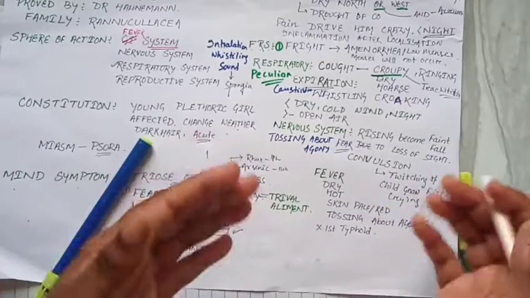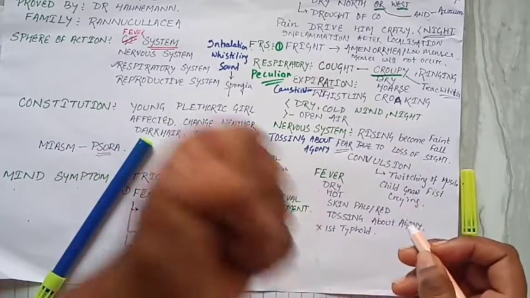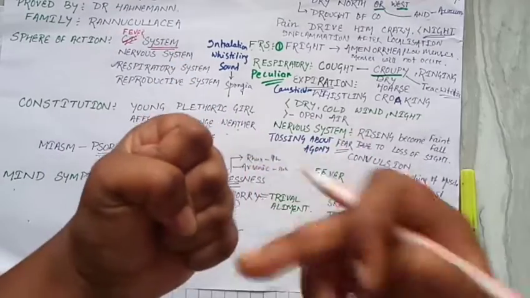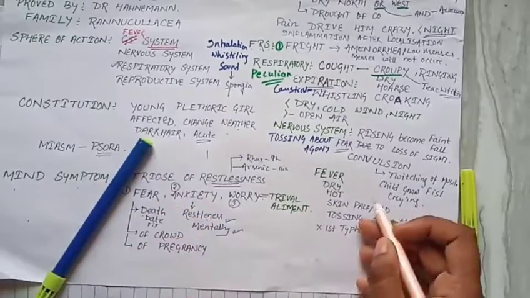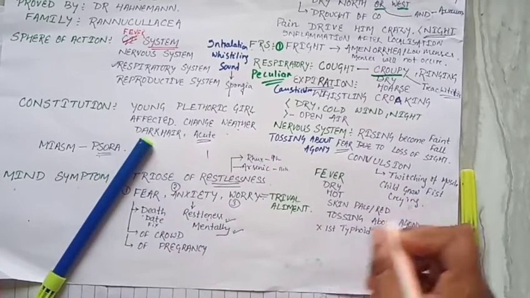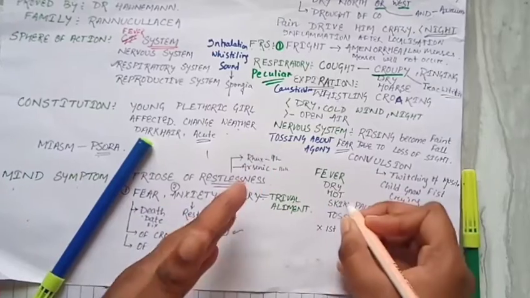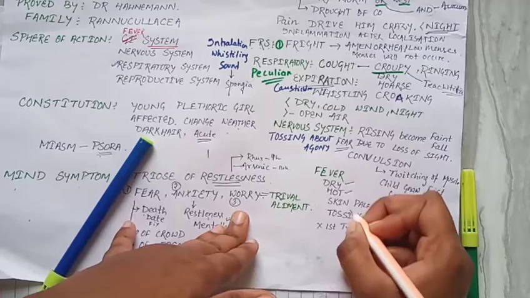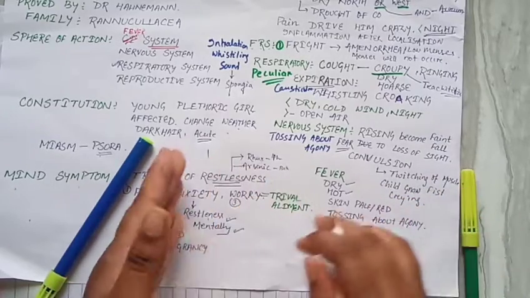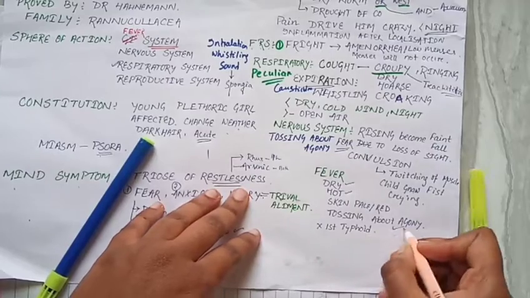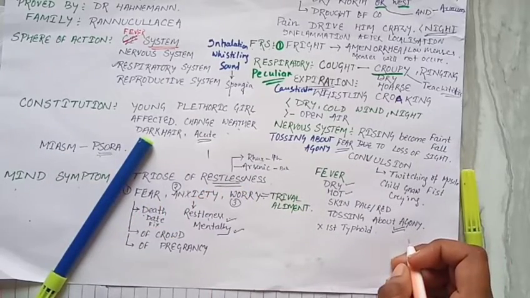In the child, if convulsion occurs, what happens? They clench their fists and bite them. Gouge means bite it, and due to the biting they start crying. Fever: the skin becomes dry and hot, alternately pale and red. These things happen, and tossing about in agony occurs in the fever case.